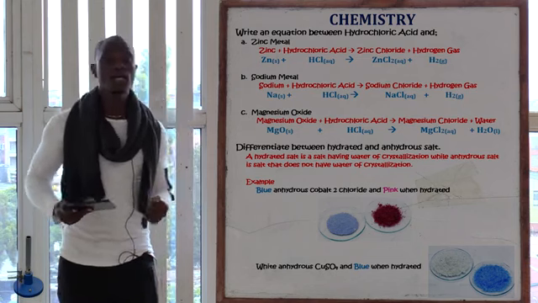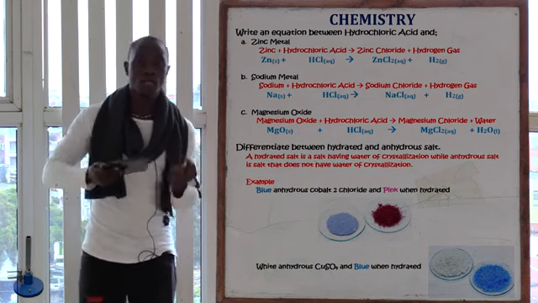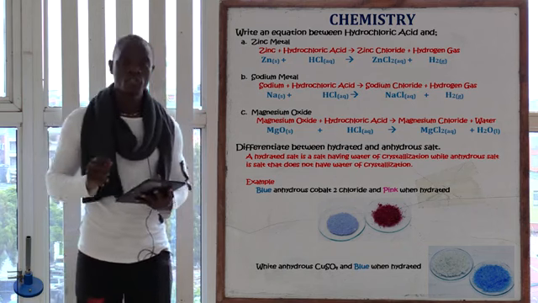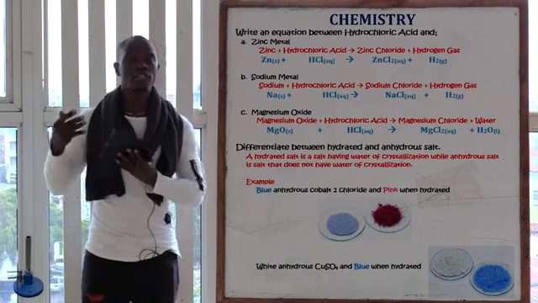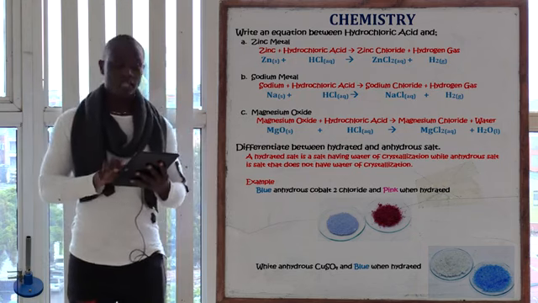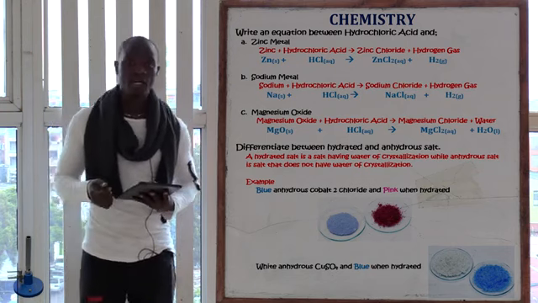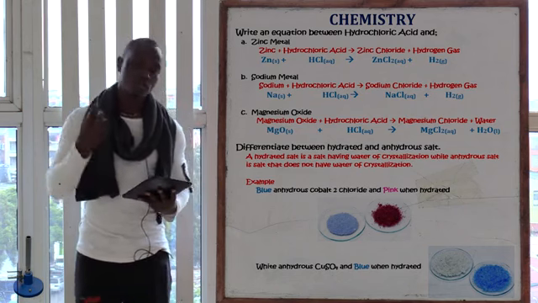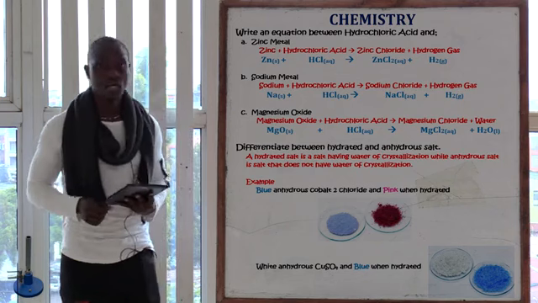So hydrated salt, remember, is a salt having water. It's a salt that has been added water. The definition will say that these are salts having water of crystallization. That's the best definition for hydrated salt. The next one is anhydrous salt. Anhydrous salts are salts which do not have water of crystallization. In short, these are salts which are dry. They don't have any trace of water. These are dry salts. That is anhydrous salt.